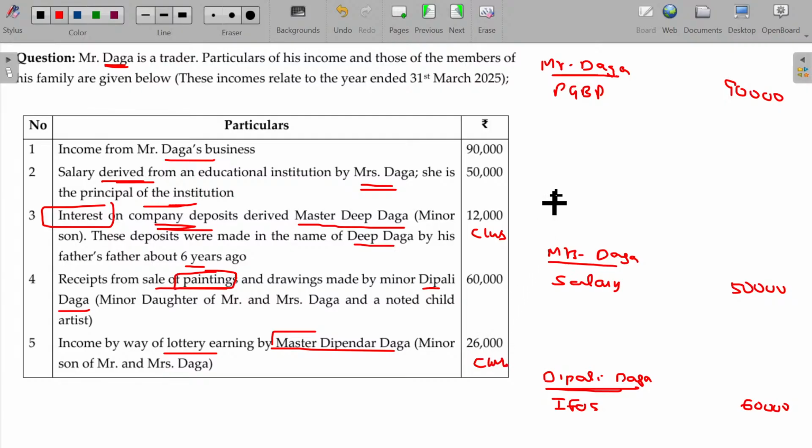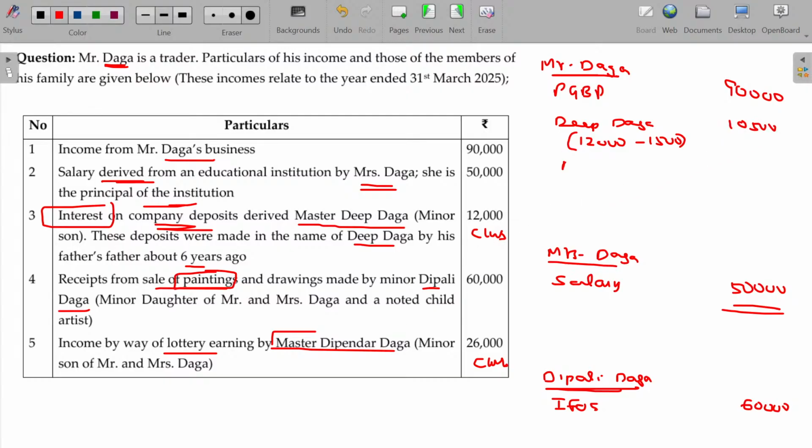So these two are going to be clubbed only in the hands of the parent whose income is higher. Here, Mrs. Daga has only 50, Mr. Daga has 690. So you have to add here. Deep Daga: 12,000 rupees. You can subtract 1,500 in case of old tax regime. Then the value being 10,500.